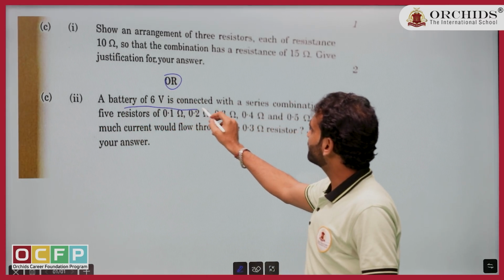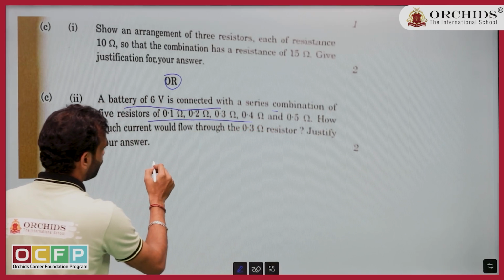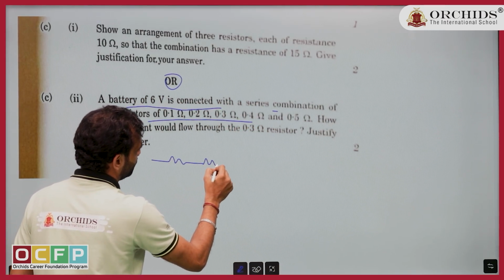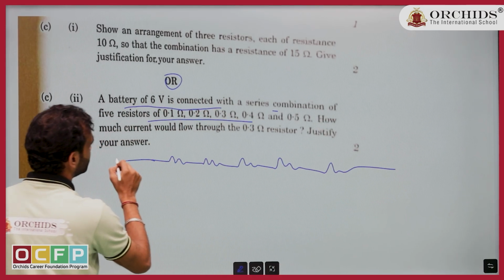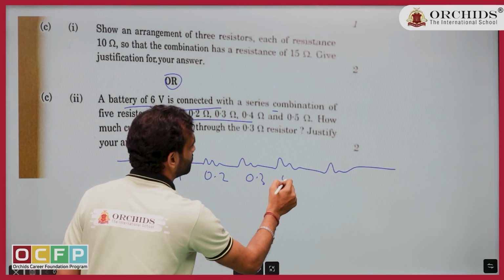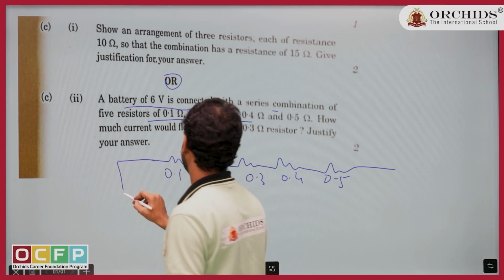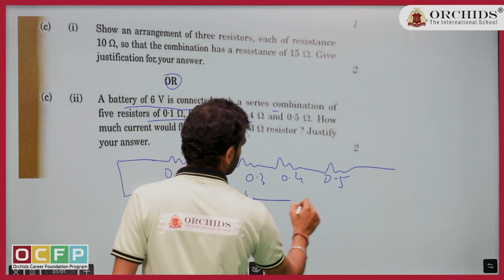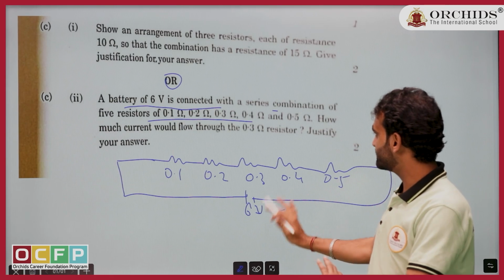Okay, let us see now the second part, which was in the OR. A battery of 6 volt is connected to a series combination of 5 resistances: 0.1, 0.2, 0.3, 0.4, 0.5. The battery is 6 volt, and 5 resistances they have given.